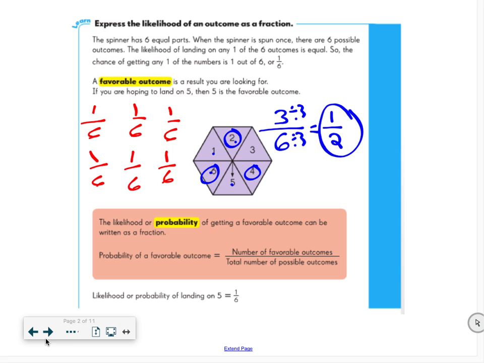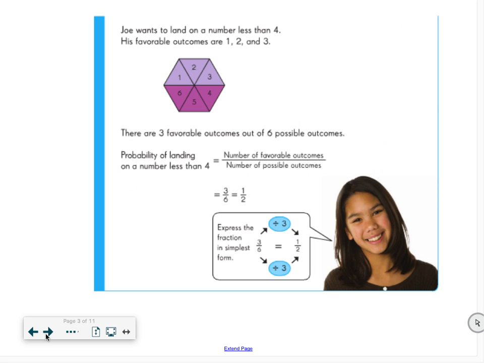Okay? If I move over, Joe wants to land on a number less than 4. So the favorable outcomes are 1, 2, and 3 because those would get you something less than 4. Since there are 3 favorable outcomes out of 6, my fraction is 3/6, which I can simplify based on my prior knowledge of factors, since they share a common factor of 3, to 1/2. You have a probability of 1 out of 2 of getting a number less than 4.